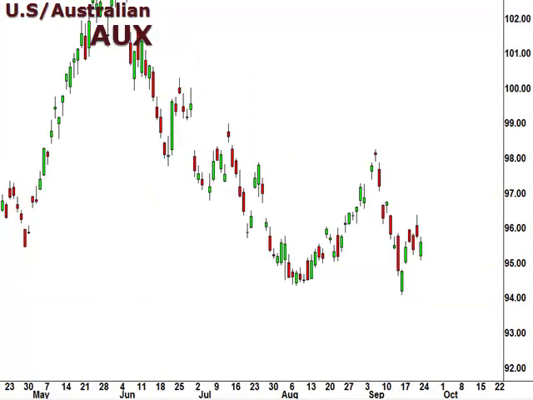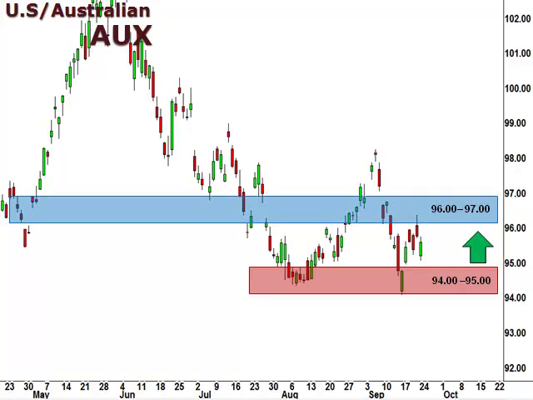Let's take a look at the US dollar versus the Australian dollar, as seen here in the ISC FX Options pair value AUX. Well, the AUX held support at 94 and bounced last week, only to reverse towards the end of the week, which suggests a possible retest of 95. However, a break back above 96 suggests a continuation to the upside.